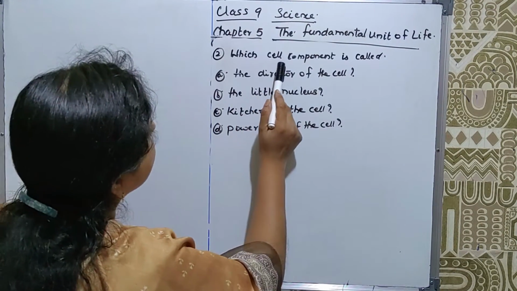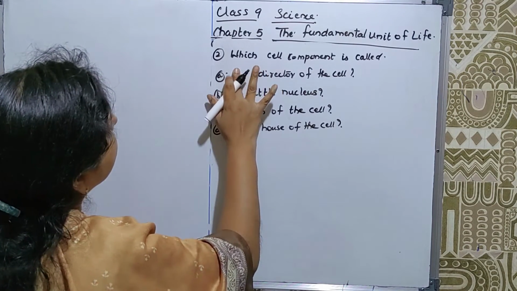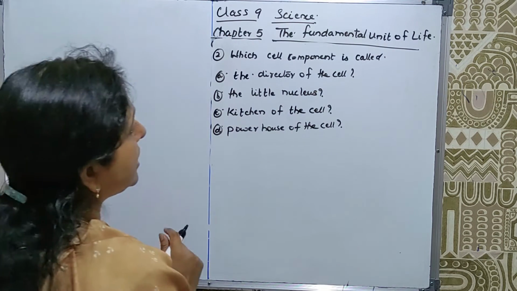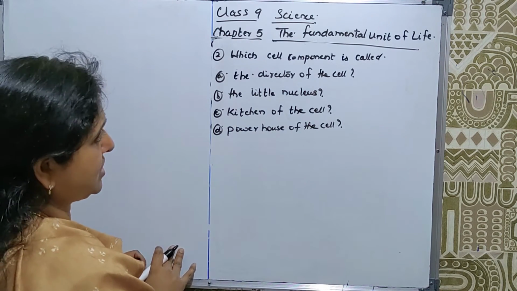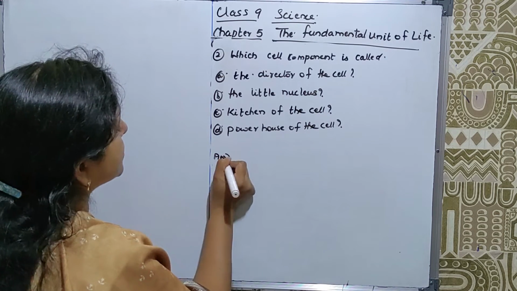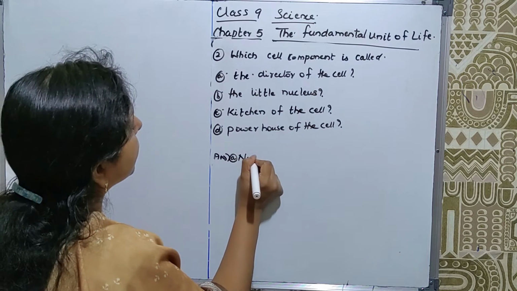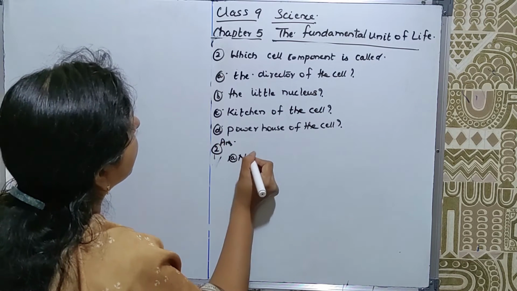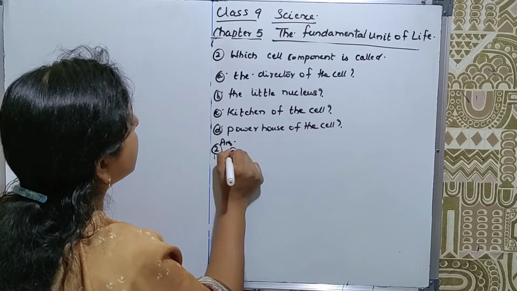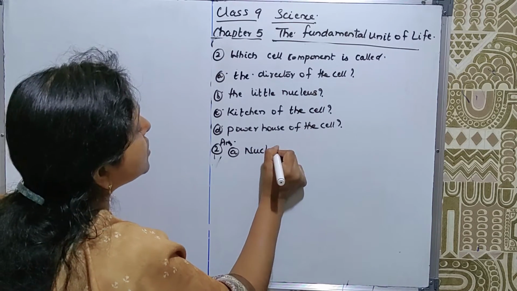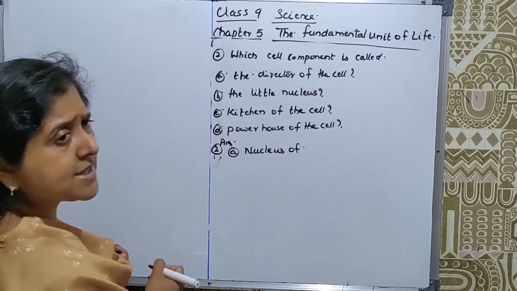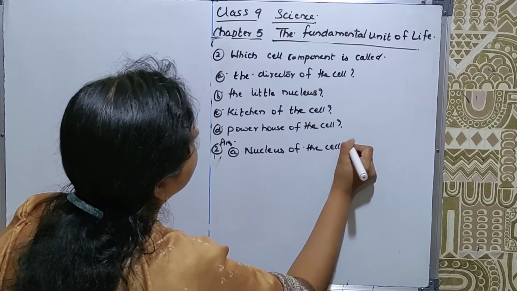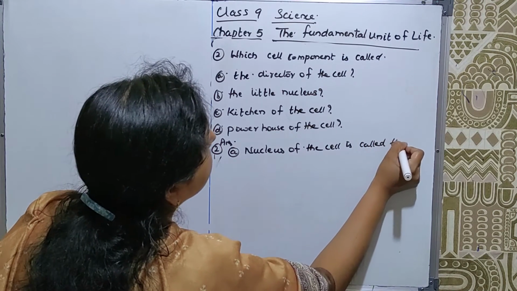Now question number 2. Which cell component is called the director of the cell? The director of the cell is called the nucleus actually. It helps in cell division and controls all the activities of the cell. So the nucleus of the cell is called the director of the cell, because it controls all the activities of the cell, and helps in cell division.